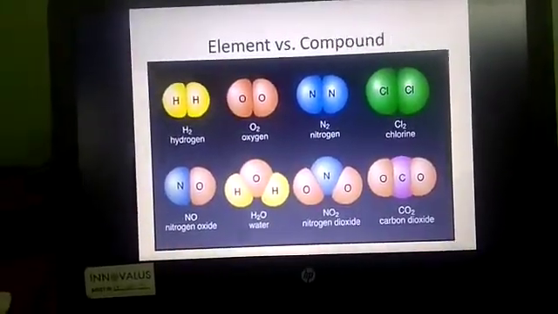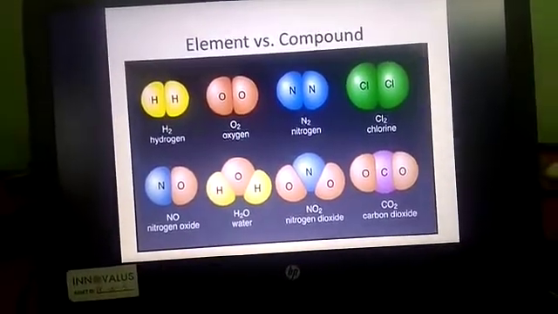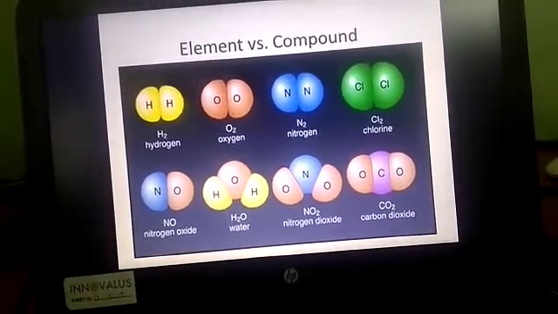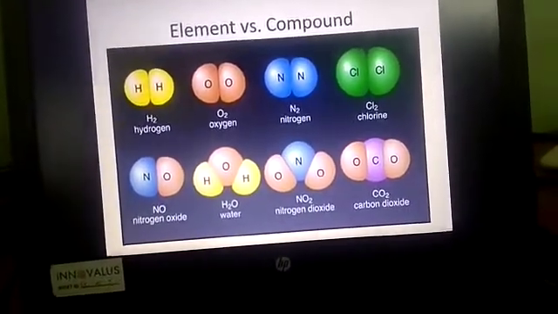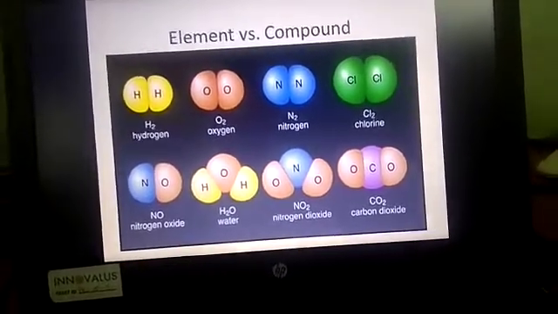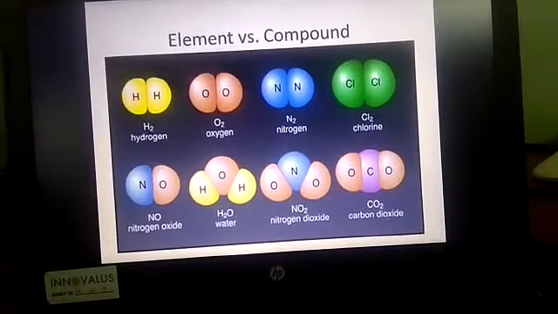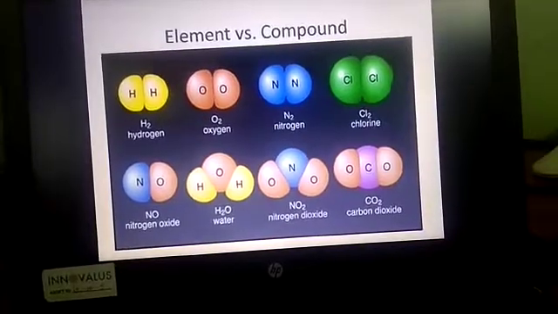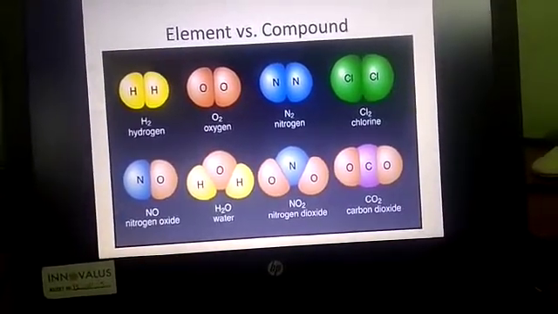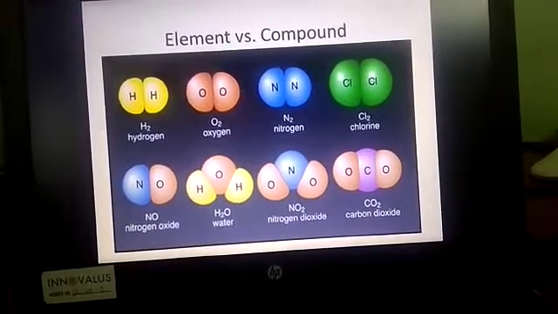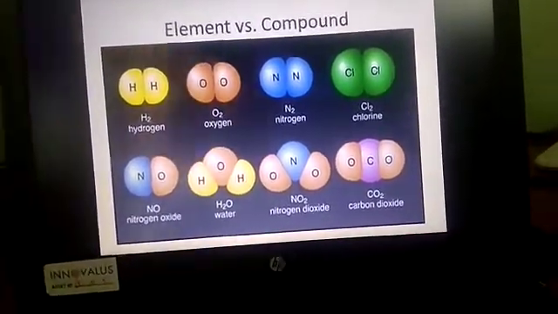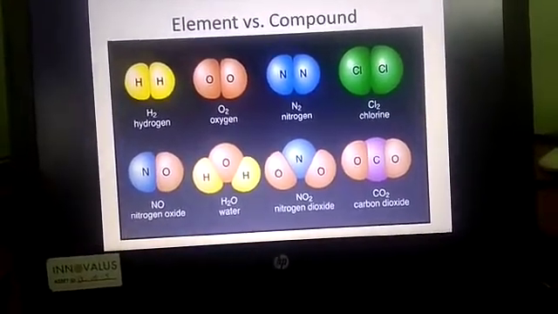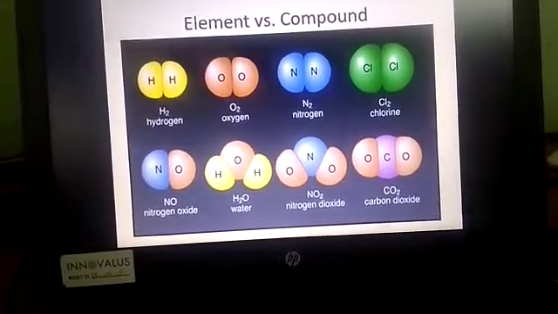See the elements and compounds. How are elements formed and how are compounds formed? An element, as we discussed, is formed from a pure substance and made up of only one kind of atom. See, hydrogen, only one kind of atom. Oxygen, one kind. Nitrogen, one kind. Chlorine, one kind. So an atom is the basic unit of an element. See hydrogen: in that, H is the basic unit of an atom.